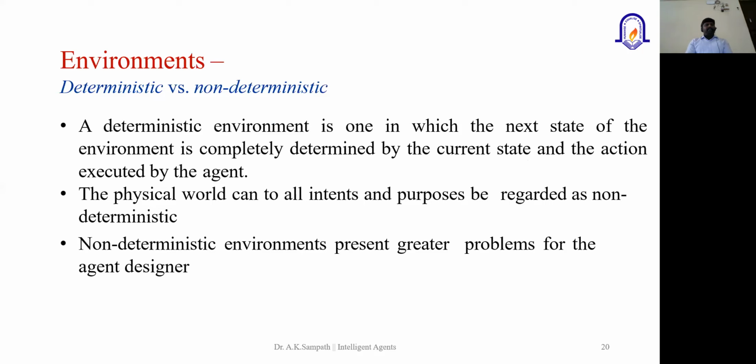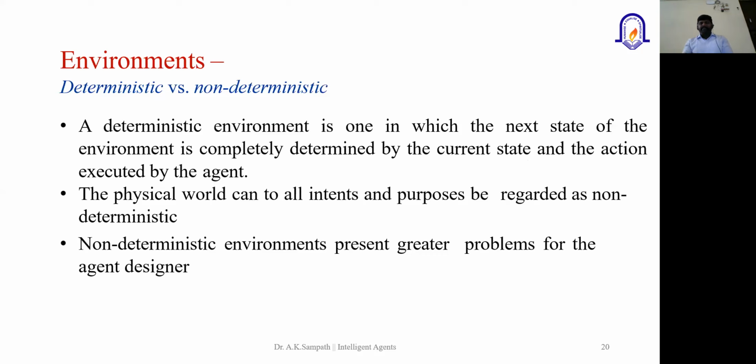When we talk about the other categories of environment, the first is deterministic, and the second is non-deterministic. In a deterministic environment, the next state of the environment is completely determined by the current state and the action executed by the agent. So here the model will have the basic idea: if I move in these steps, what I could do in the next steps.